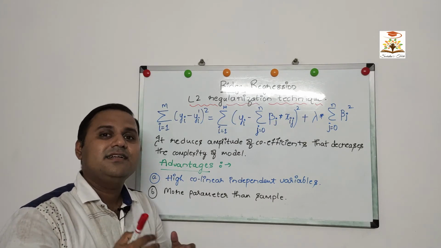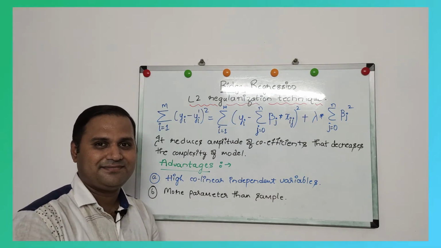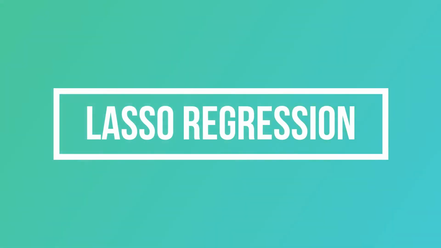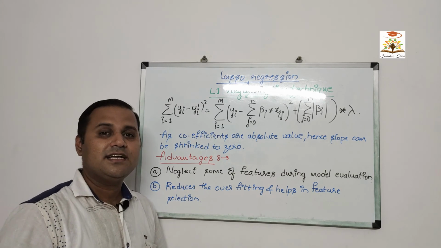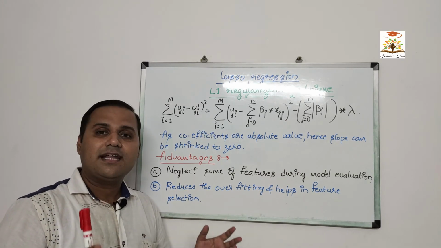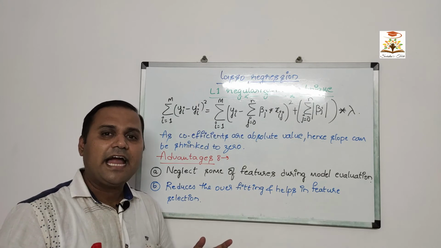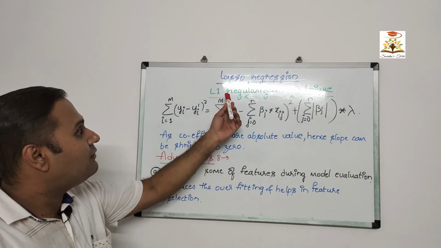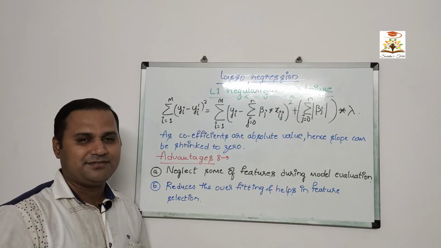Let us understand the lasso regression. Lasso regression is another type of regularization technique, and it is also called the L1 type of regularization technique.